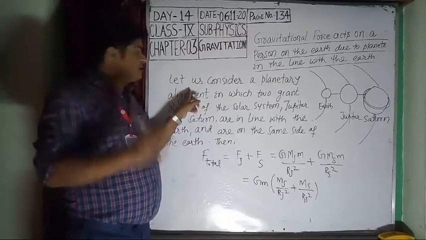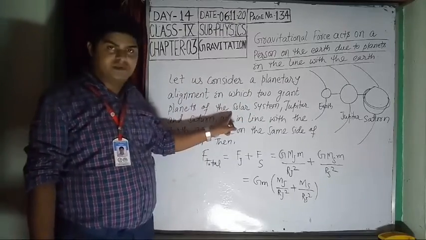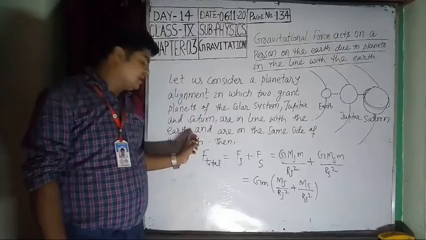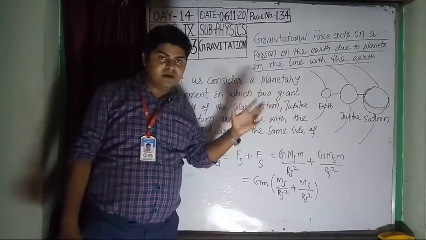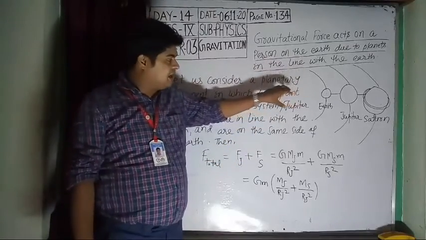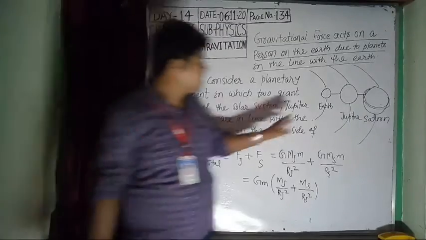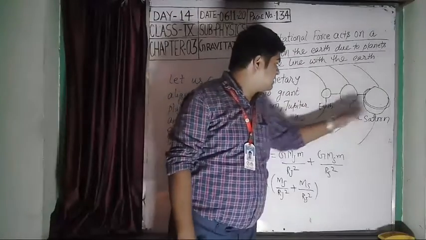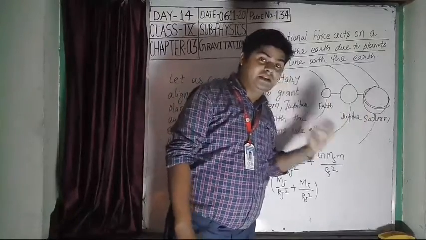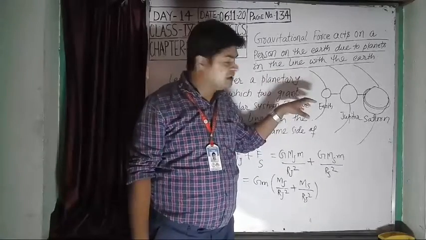Students, let us consider a planetary alignment in which two giant planets of the solar system, let us suppose Jupiter and Saturn, are in line with the earth. That means this is an assumption. We will suppose the two planets, Jupiter and Saturn, are in the line of the earth and on the same side of the earth. Then what is the gravitational force on the person lying on the earth?